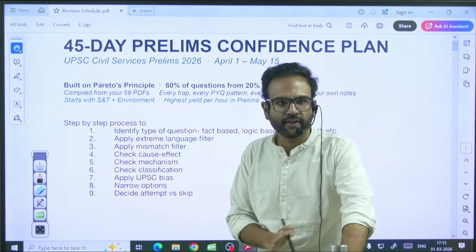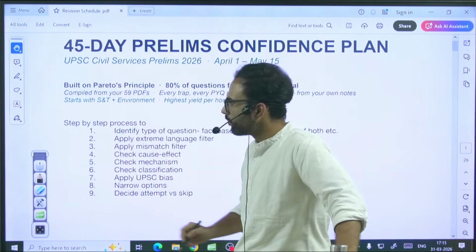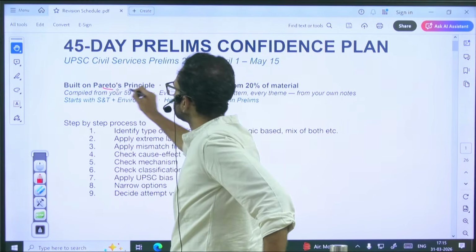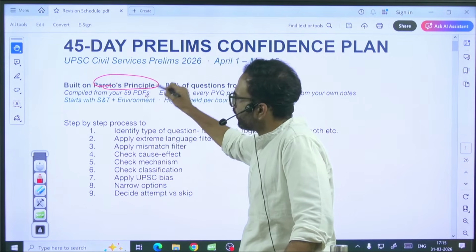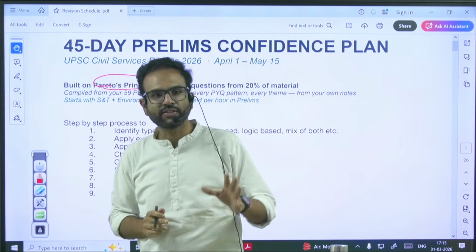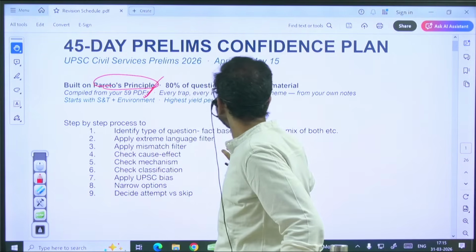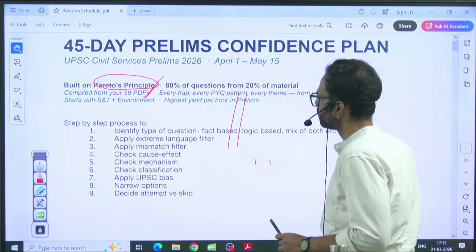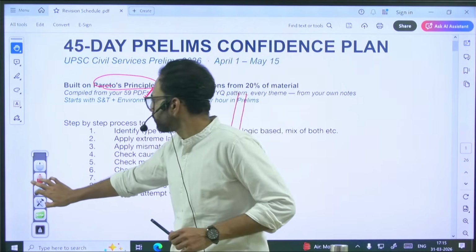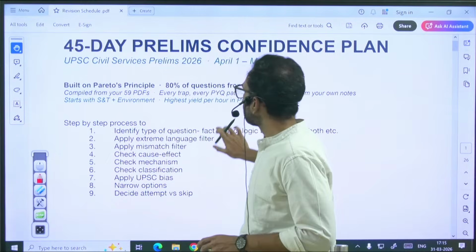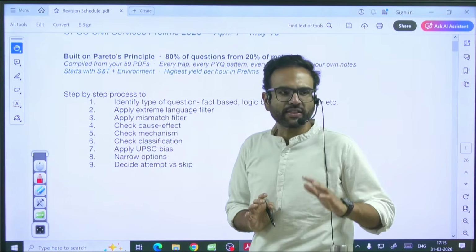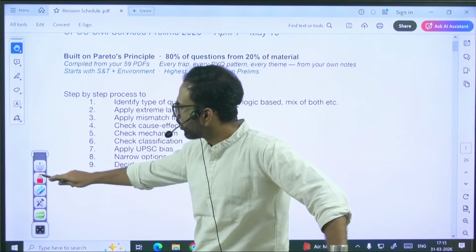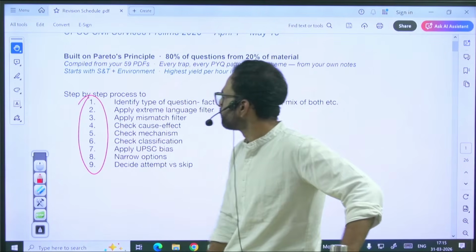The principles designed in this document, and how it is set up, are centered around this one fact only: Pareto's principle. I have given you roughly 59-60 documents and I'm compiling everything from the same material. I'm not giving you any new gyan here. So when we talk about the question solving process, these are the various chronological steps that I want you to take.